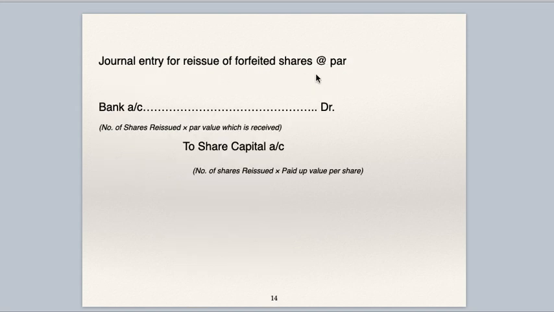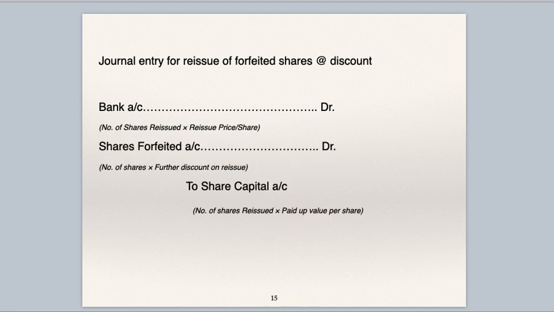Journal entry for reissue of forfeited shares at par. If these forfeited shares are reissued at par, then the entry is bank account debit to share capital. Number of shares reissued multiplied by par value, which is received. Bank to share capital. This is the entry for reissue of forfeited shares at par.